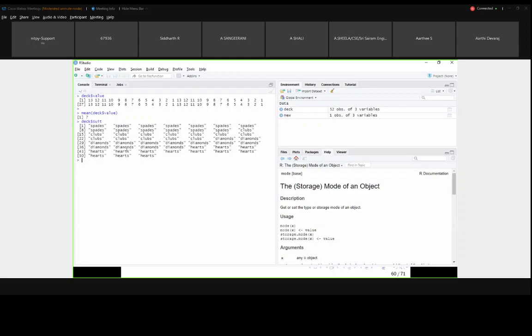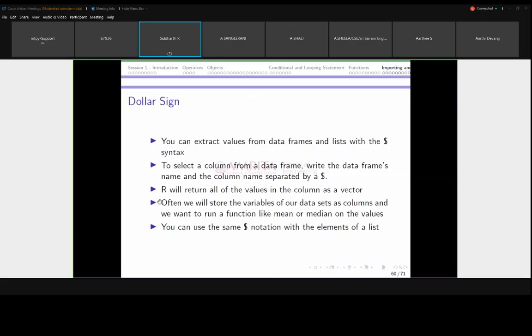So with this dollar indexing, you can directly pass the column as an argument to other built-in functions. When I was teaching about built-in functions, I told you that instead of raw values, you can pass objects also. Here it comes under the object category, where in the mean function I am directly taking one particular column from the data set and passing it as an input to the function mean. That's all. And then we will see the list part.